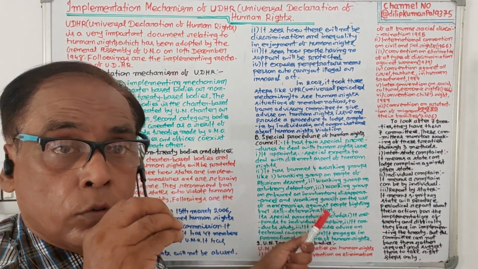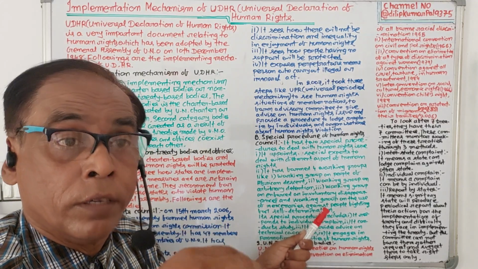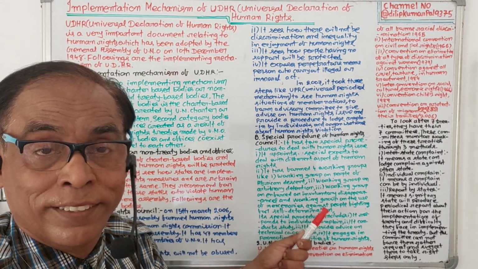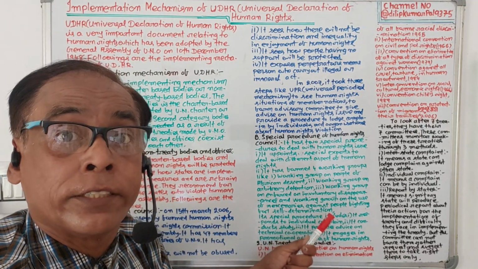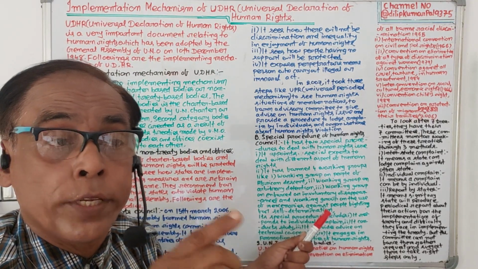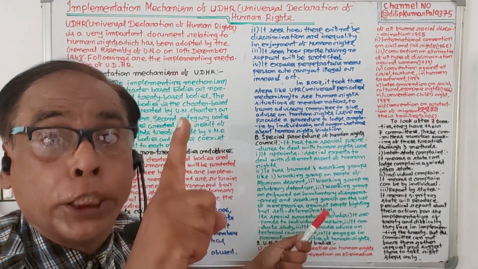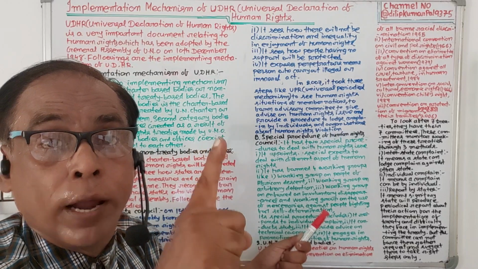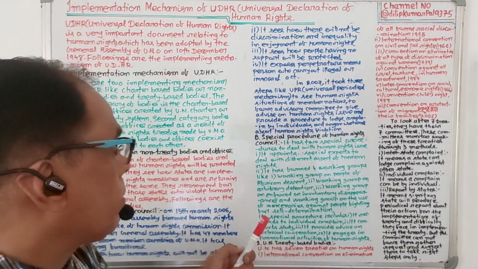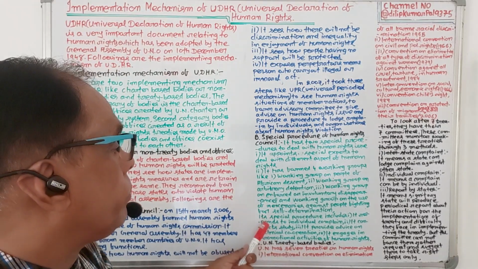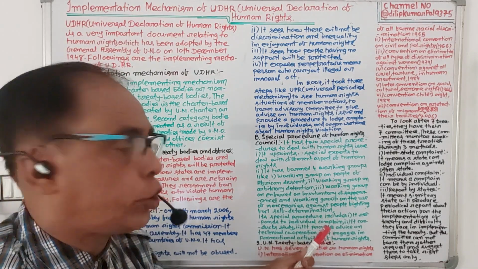Another group is the working group on the use of mercenaries, meaning rental soldiers. This working group studies the matter of rental soldiers who are taken on rent and who are fighting against people fighting for self-determination. And it also has special procedures.